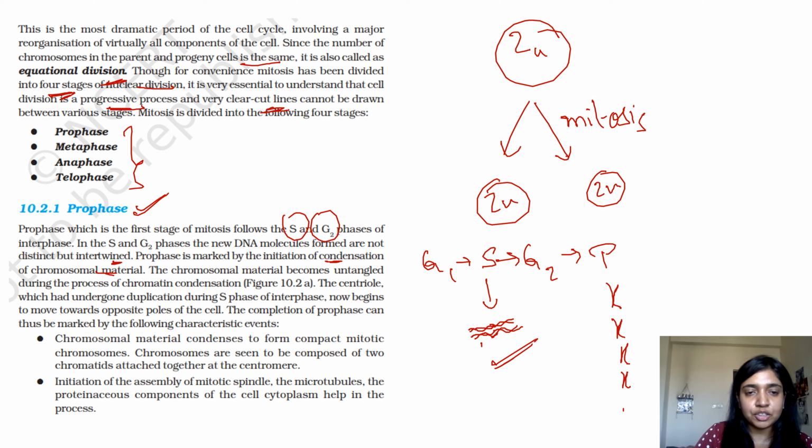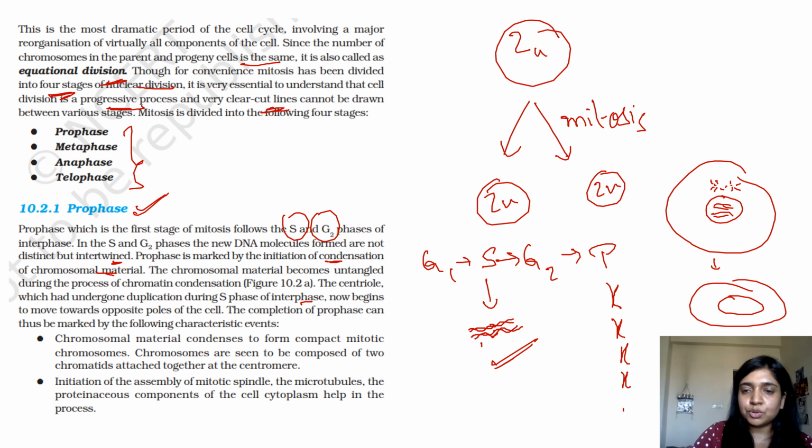The centriole, which has undergone duplication during S phase of interphase, now begins to move towards the opposite poles of the cell. So what happens? This is your nucleus. If this is the centriole, during the S phase the centriole also duplicates, right? This is during the S phase, and this is your genetic material. In the prophase, what happens? This is your nucleus, this is your genetic material which has become condensed, and over here the centrioles will start moving towards the poles.